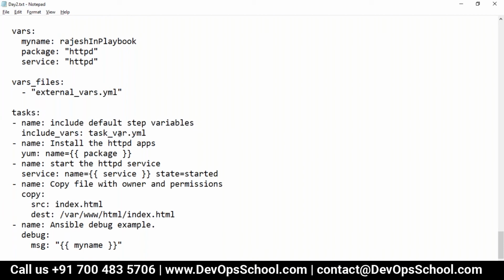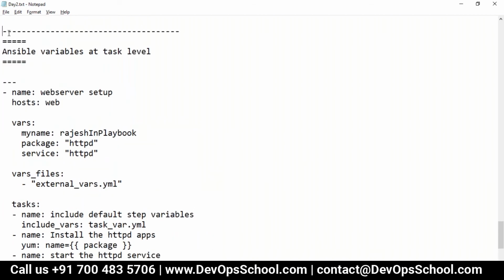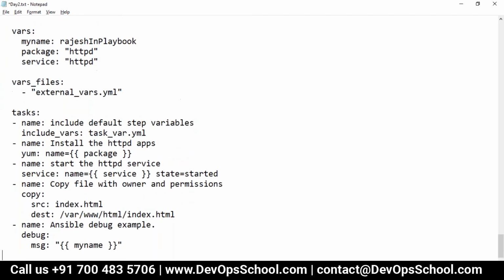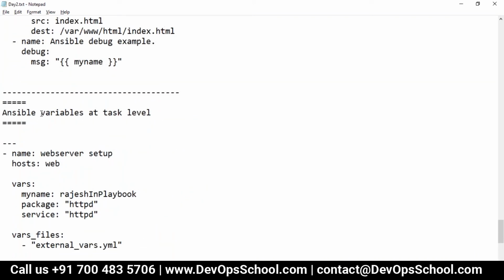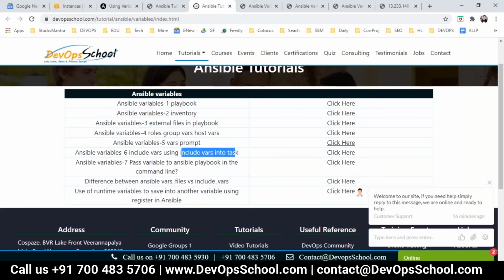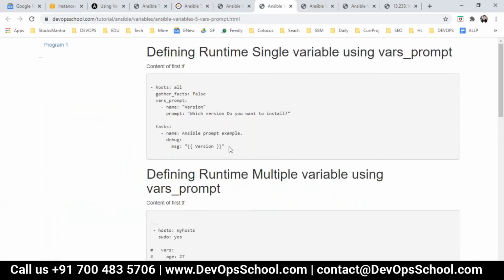Okay, so guys, I'll show you a few more methods. Let's check it out. Same program, I'm copying. This time, can we set the variable through a prompt? Yes, command line prompt. I'm saying that it will prompt you. So can we set the variable through the prompt? Yes, let's do that. Let's open up this file. I am setting up the variable through a prompt. How can you set the prompt?